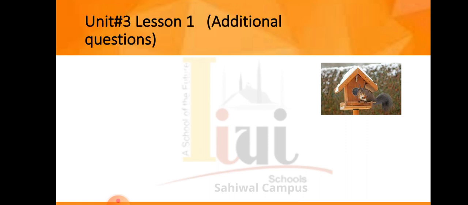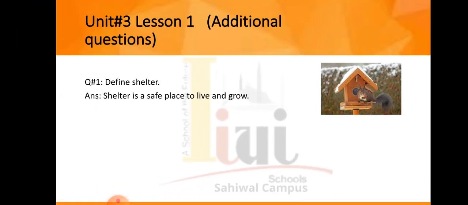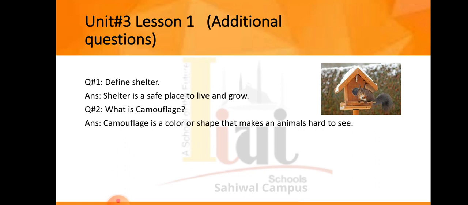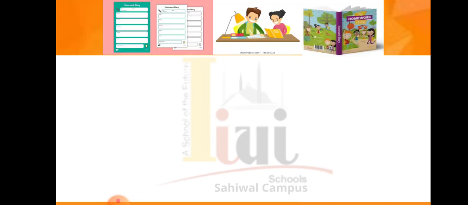Do additional question answers in your classwork notebook. Open your classwork science notebooks. Prepare your page by drawing an index line. Write the date and day properly. Write down the topic and also underline the topic. The first question is: define shelter. Shelter is a safe place to live and grow. The next question is: what is camouflage? Camouflage is a color or shape that makes an animal hard to see. It helps an animal hide from other animals.